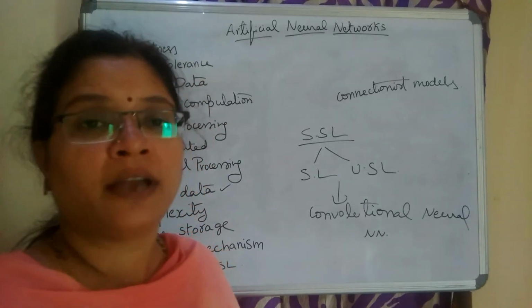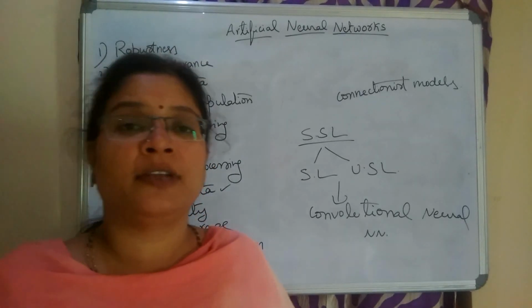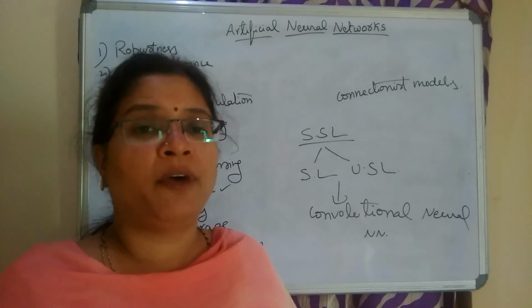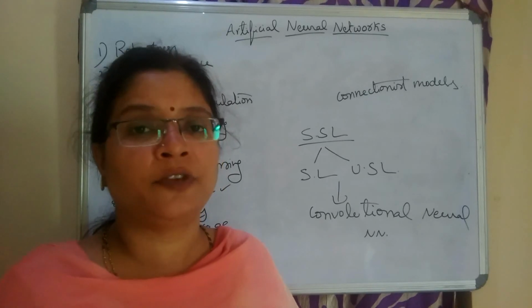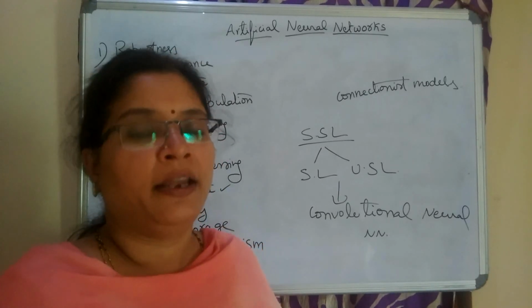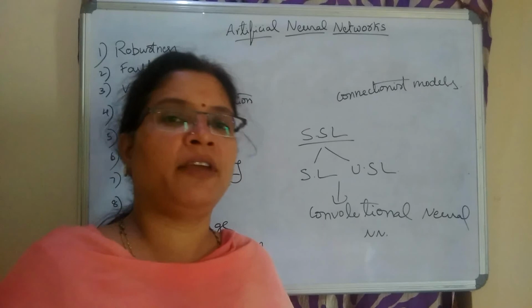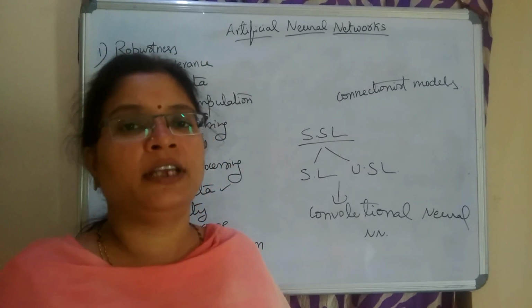So these are the various kinds of neural networks that can be used for supervised, unsupervised, as well as semi-supervised learning. In our coming sessions, we will see the various kinds of neural networks, each and every one.